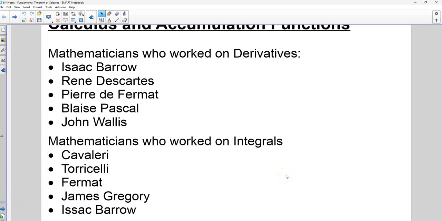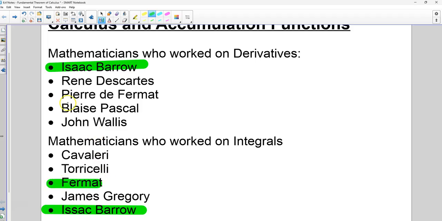There were other mathematicians that were working on integrals, finding the area underneath the curve. That's what we've been working on so far. Riemann's not in that list, but I feel like Riemann maybe should be there, because he definitely was thinking about area under the curve with those approximations. You will also notice that there are a couple here that are in both lists. Isaac Barrow and Fermat, I didn't put his full name on that second one, but those are both working in both branches.